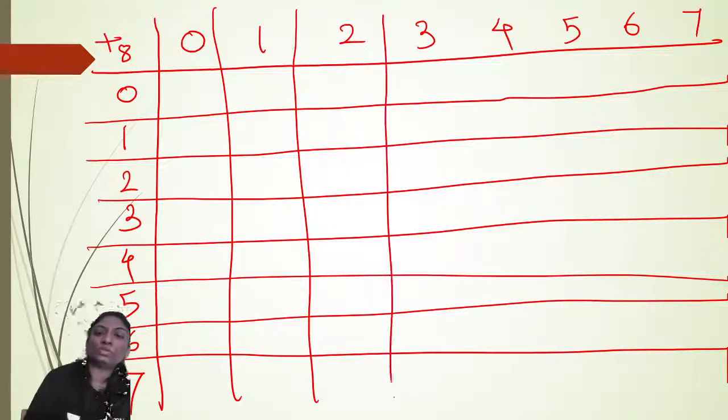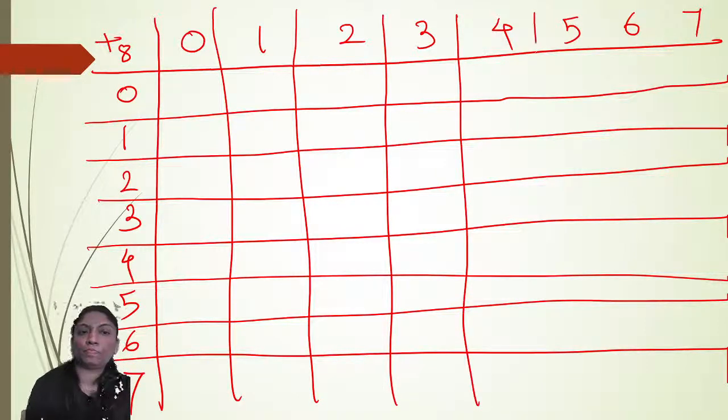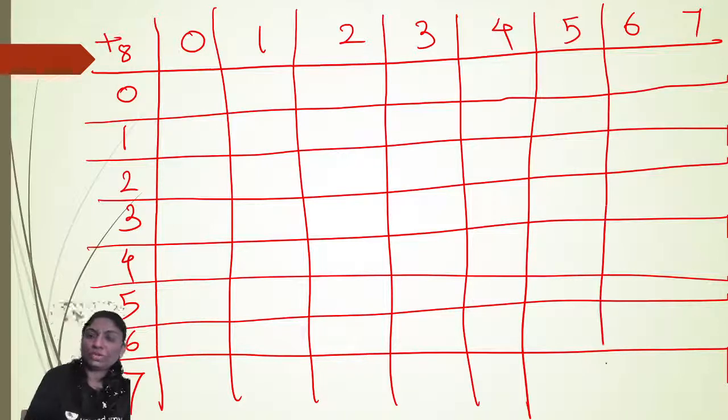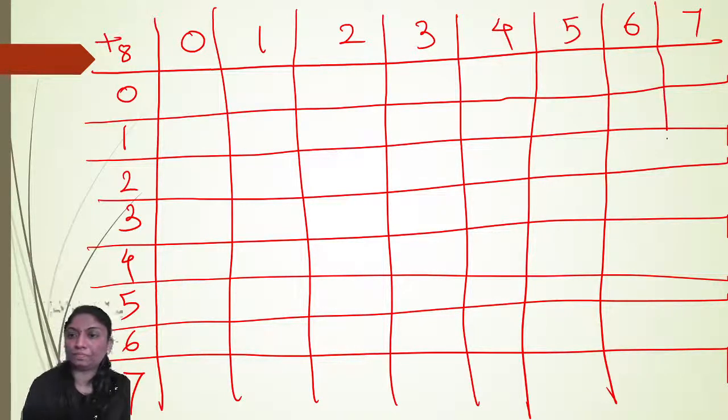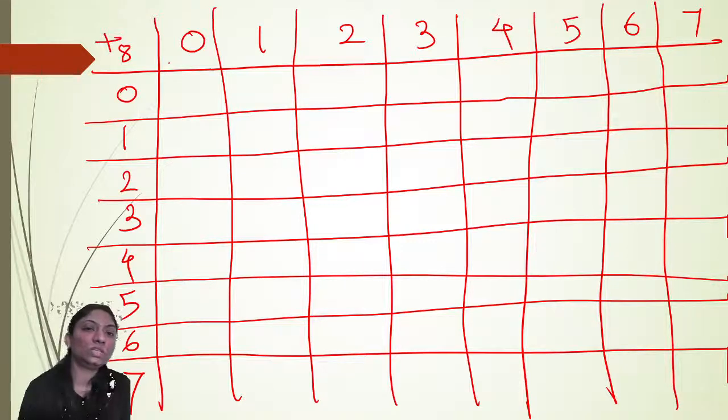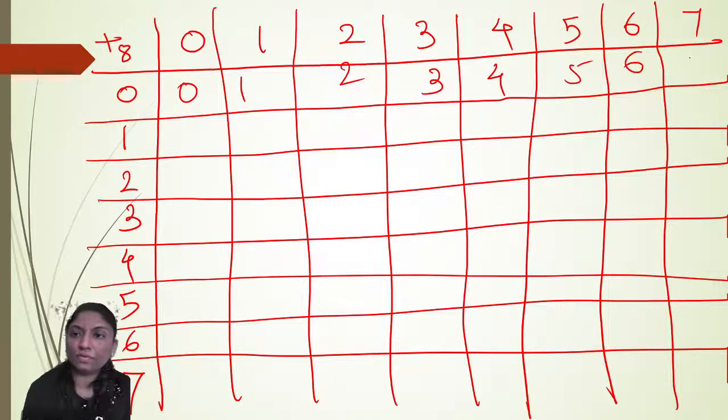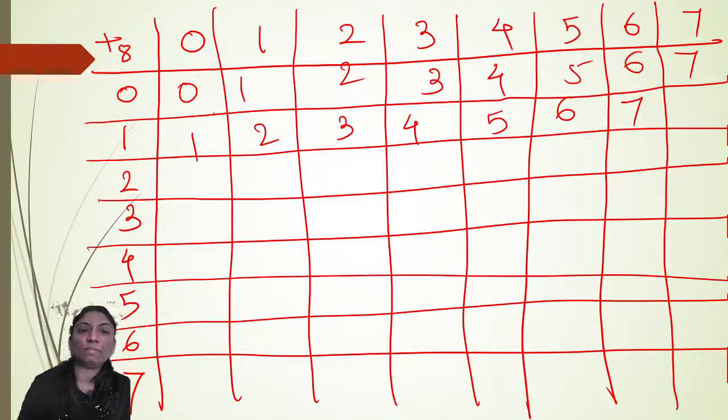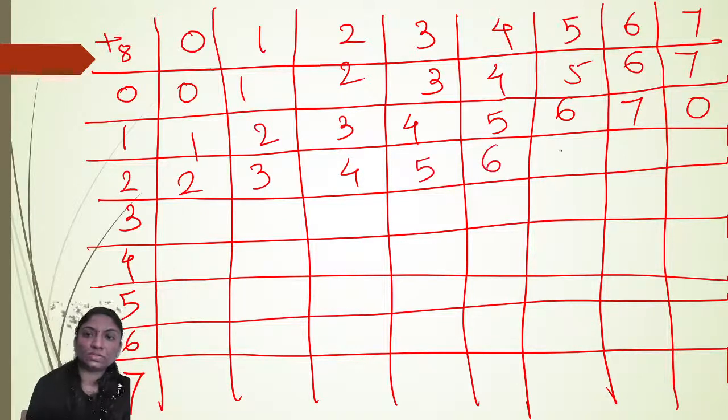This is your composition table for the operation addition modulo 8. So 0 plus 0 divided by 8 is 0, then 1, 2, 3, 4, 5, 6, 7. For the next row, 1 plus 0 is 1, 2, 3, 4, 5, 6, 7. But 8 when divided by 8, the remainder is 0. And 9 divided by 8, the remainder is 1.